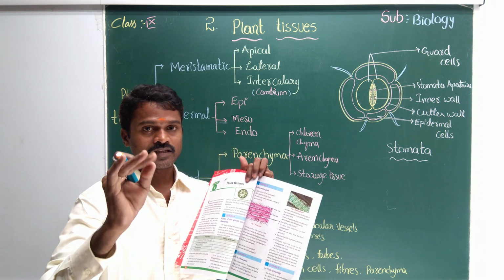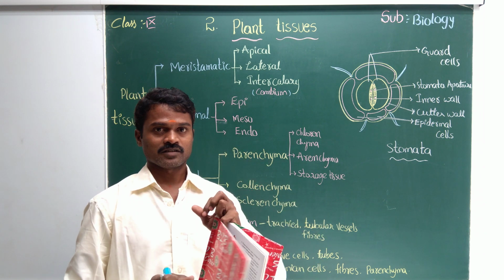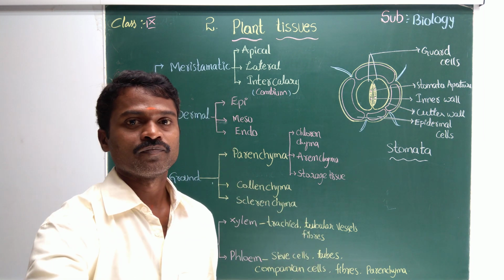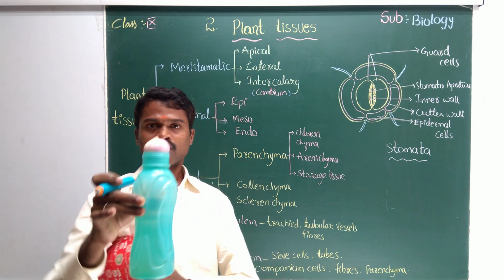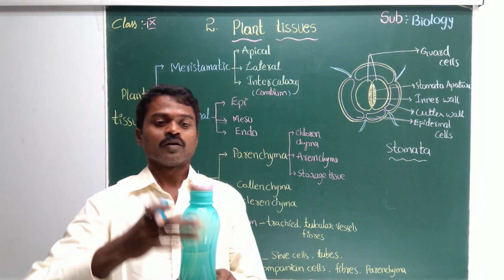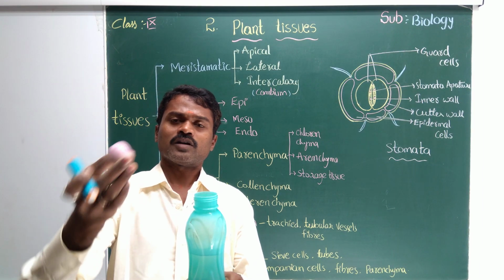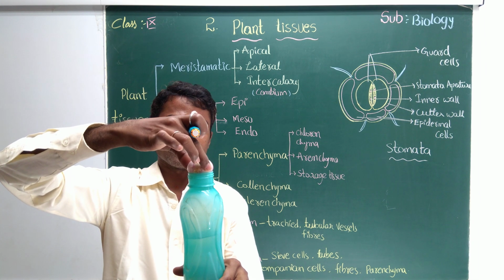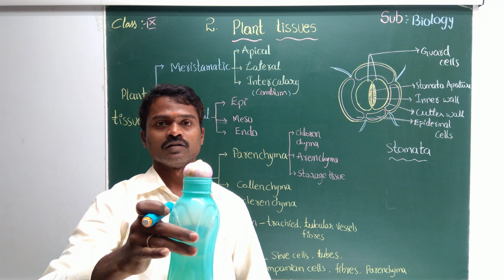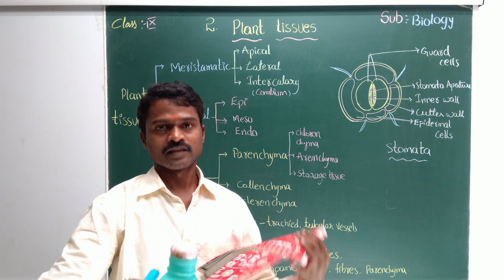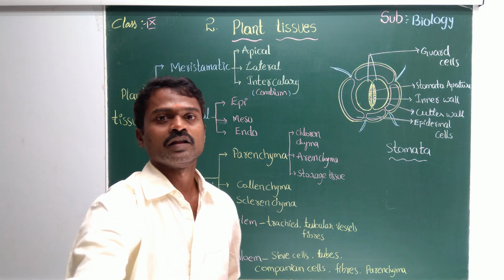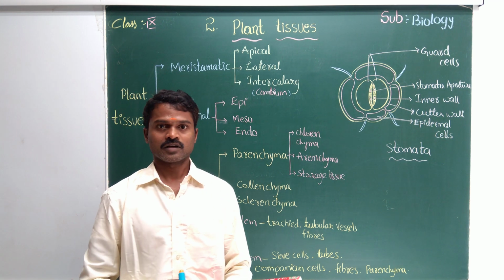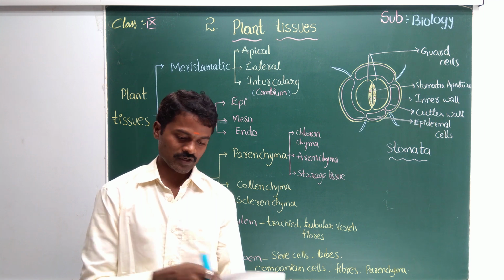We should cut the root tips. If you want to cut, first of all you should grow that. No? How can we grow that? Take water in a bottle or a beaker, no problem. Fill the water and take an onion. Keep it in the water for 2-3 days. Then the onion will give some roots. The end parts of those are called root tips. We should take the root tips.